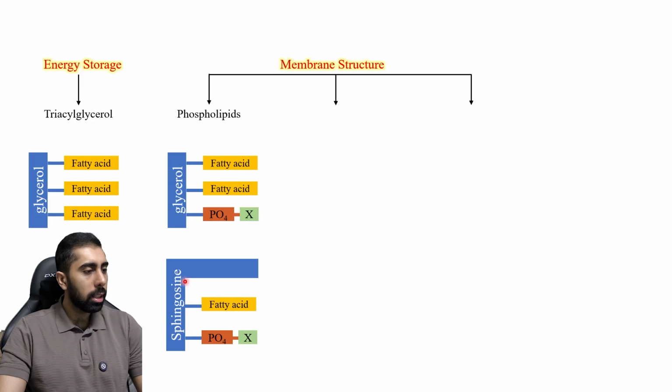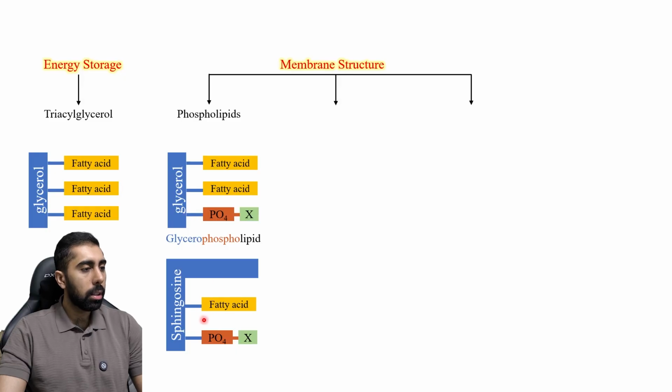The second one here has a sphingosine as a backbone, a fatty acid, and a phosphate group. So this one here only has one fatty acid, but this one here has two fatty acids. We call this little one here, which has a glycerol, a phosphate group, and fatty acids, glycerophospholipid. Glycero for glycerol, phospho for phosphate group, and lipid because it has fatty acid and it is a phospholipid.